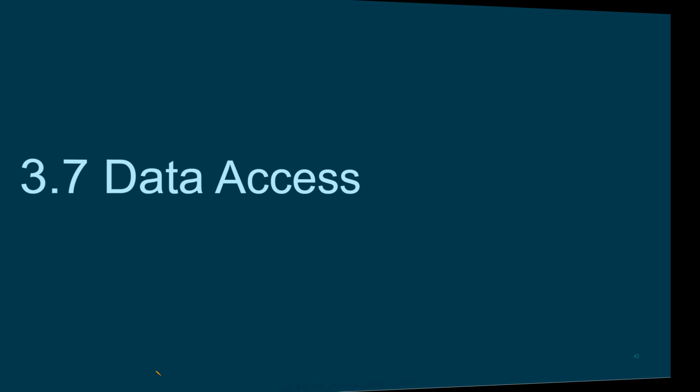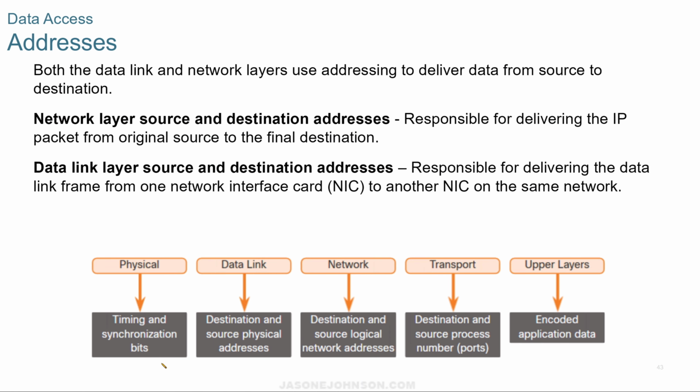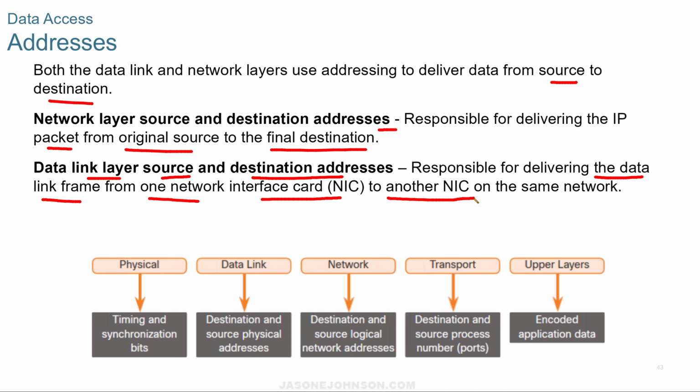For data access, we're going to look at the data link and network layers. They use addressing to deliver data from the source to the destination. The network layer source and destination addresses are responsible for delivering the IP packet from the original source to the final destination. And the data link layer source and destination addresses are responsible for delivering the data link frame from one network interface card to another network interface card on the same network.